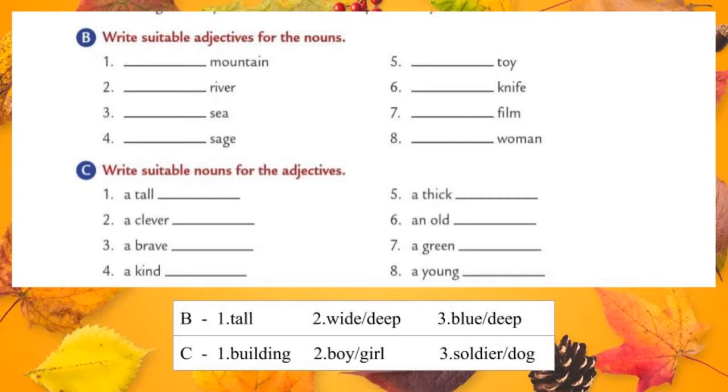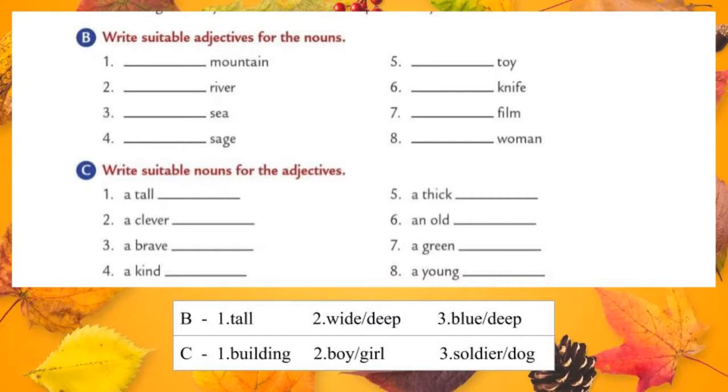Let's do the first one. Dash mountain. We know very well that mountain is a noun. Now we should write a suitable adjective for the word mountain. What are the words we should write for the mountain? How can we describe? Yes, we can describe tall mountain.